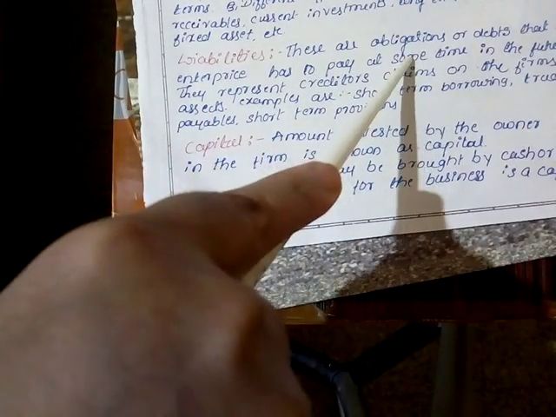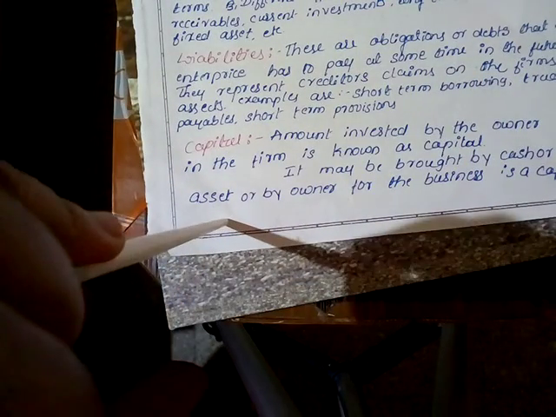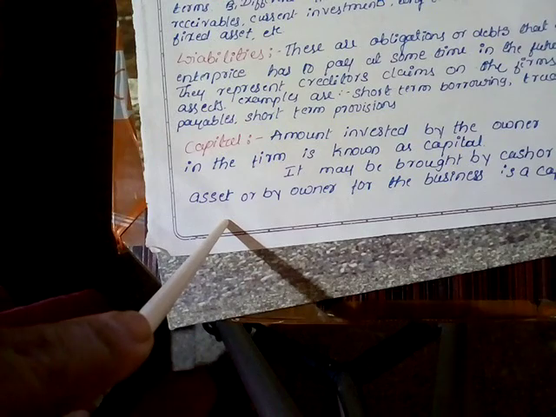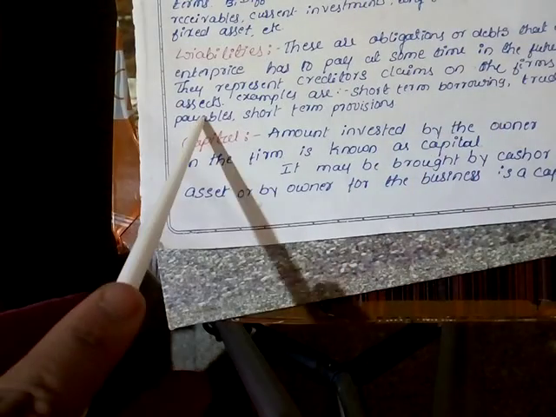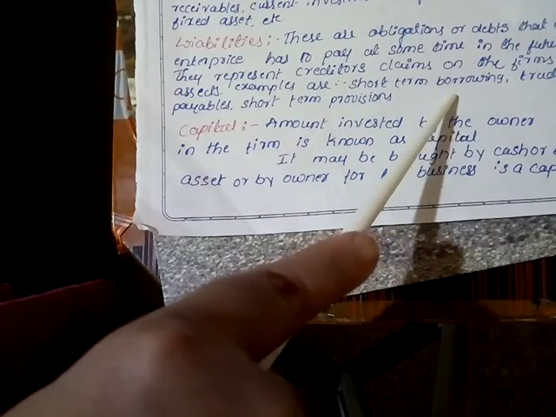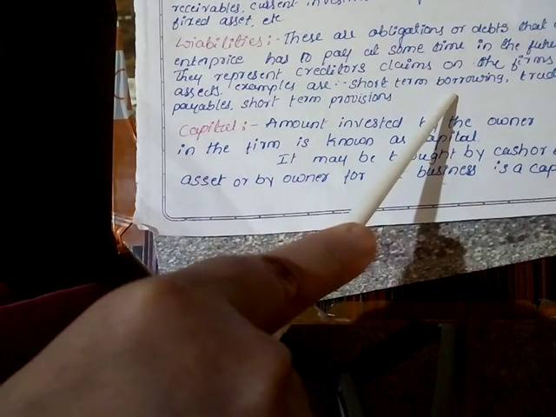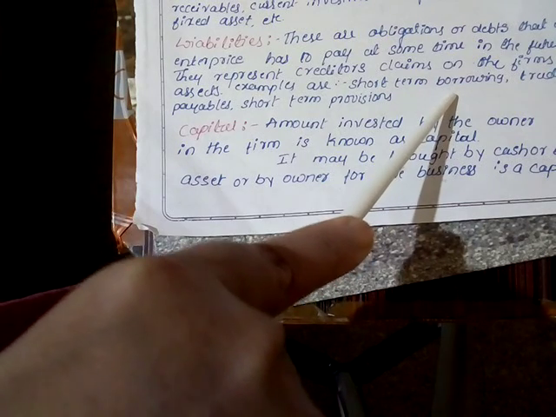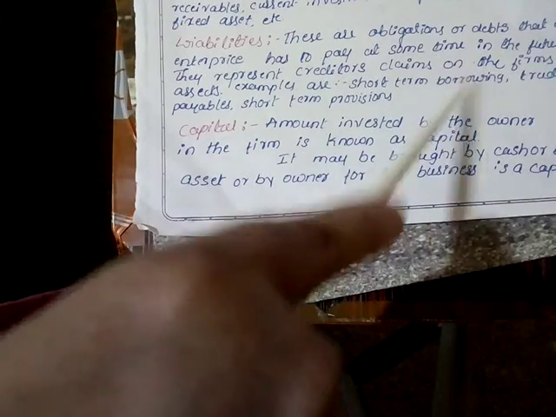Liabilities are the obligations or debts that an enterprise has to pay sometime in the future. The amount should be paid in the upcoming years. Those obligations or debts are considered the liabilities of the company. For example, creditors' claims on the firm's assets. Short-term borrowings: if the company borrows some amount of money from another company and agrees that it will pay after 1 year or after 2 years or after 5 years, that is considered short-term borrowings.